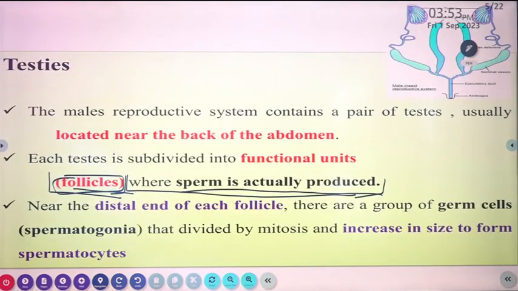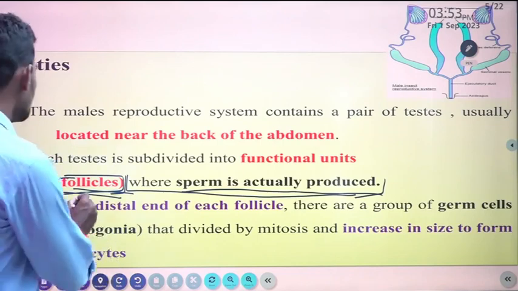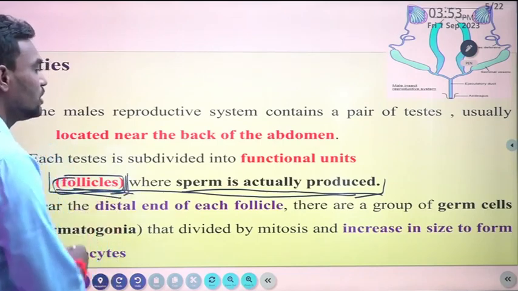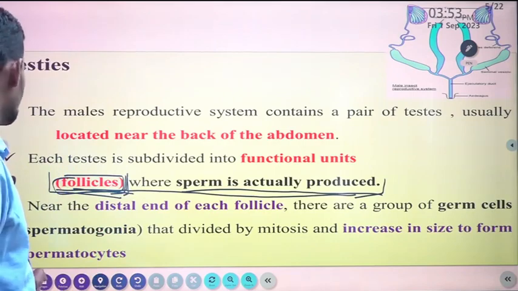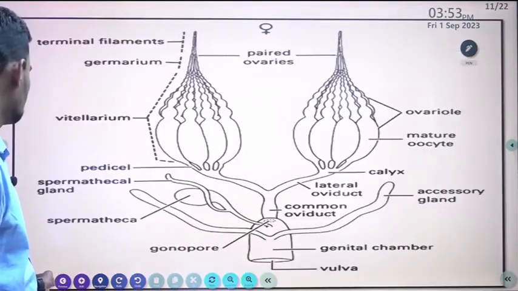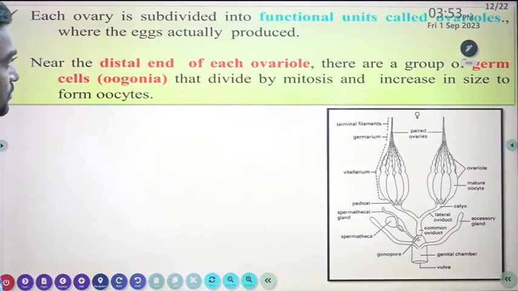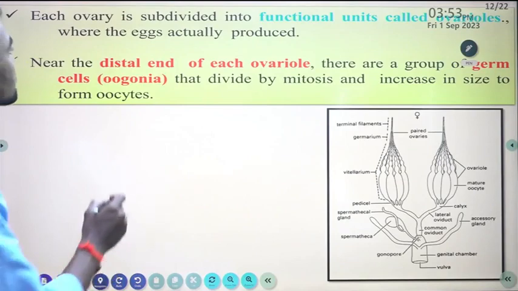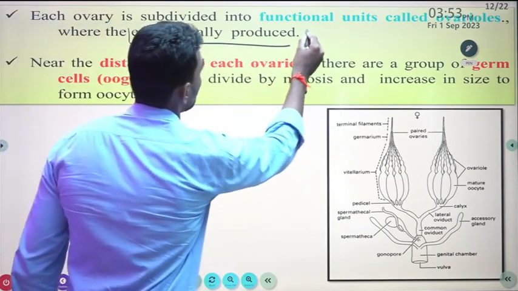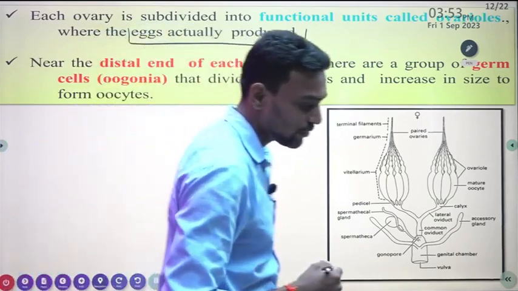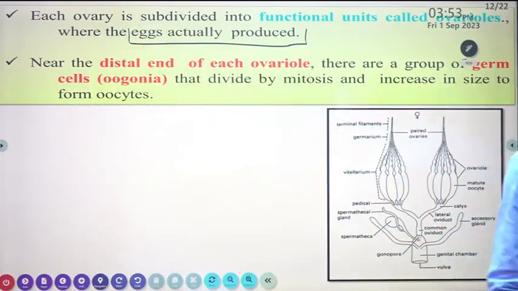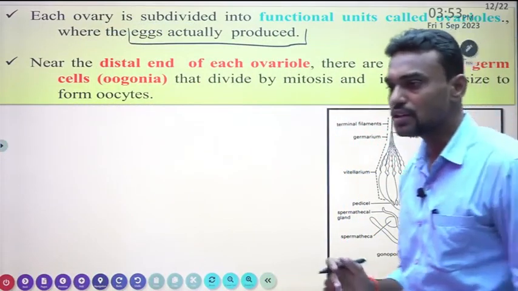The functional unit is called follicles, where sperm is produced. But in case of female reproduction, the ovules, where the eggs are produced. So from the differentiation point of view, you need to know ovules and follicles properly.